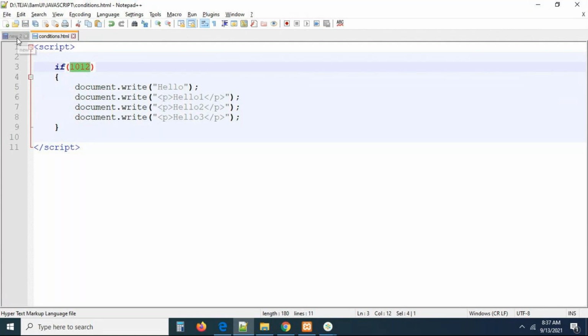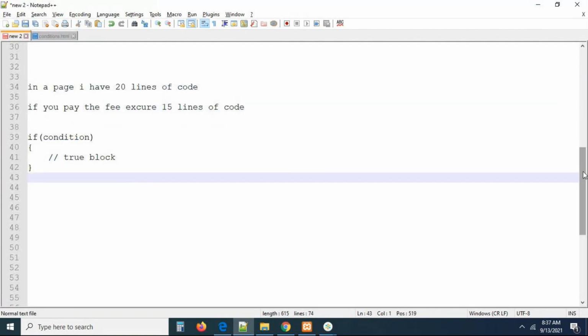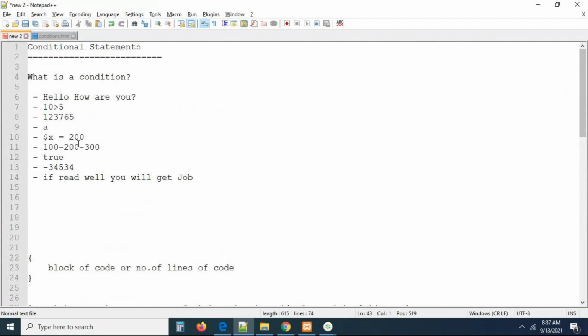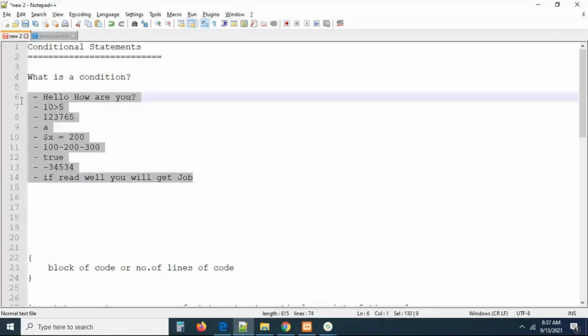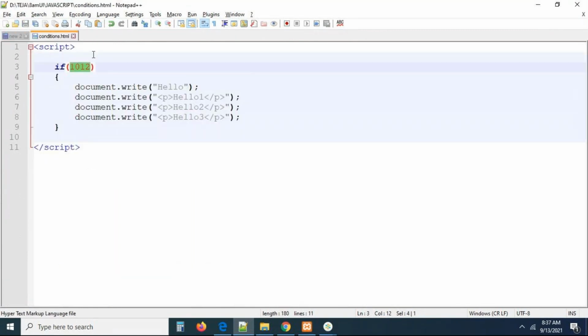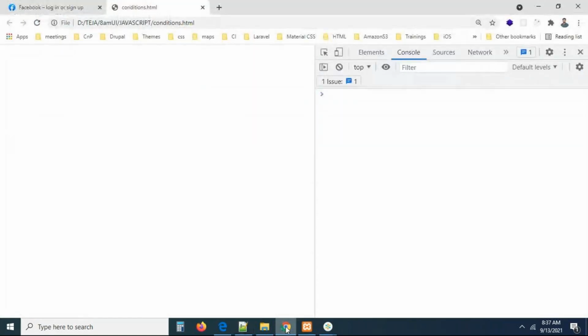That's why I asked you at the start of the session, are these conditions? Now you can see I passed a number here. Hello world, 10 less than or equal to a variable declaration. That's the reason I asked you these things. Now tell me please, are all these conditions or not? Now you can check this. I passed 1012 as a number. Let me run the file. If I run the file, can I get the output or not, guys? Okay, I'm just going to check whether I'm going to get the output or not. I'm just refreshing the page. If I refresh the page, can you see you are getting the output now?